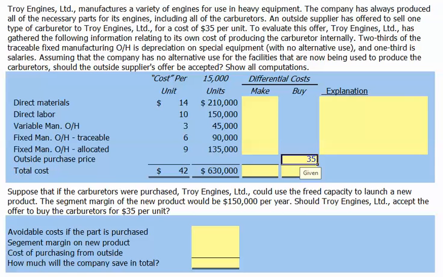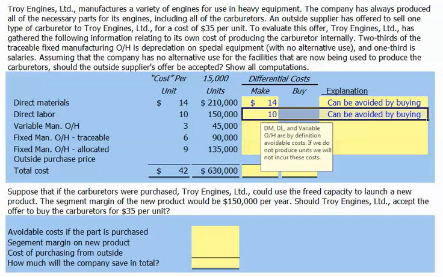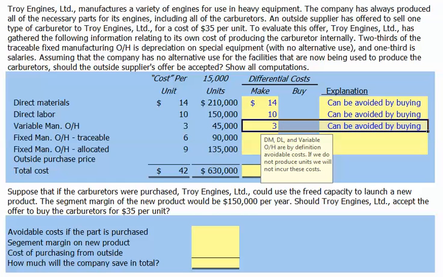Let's begin with our direct materials cost. Our direct material cost can be avoided if we purchase the carburetors externally. Direct material, direct labor, and variable overhead are by definition avoidable costs, and if we don't produce the units, we will not incur these costs. Direct labor then, also the $10 per unit, is an avoidable cost that we can eliminate if we purchase the carburetors externally, as is our variable manufacturing overhead of $3 per unit.